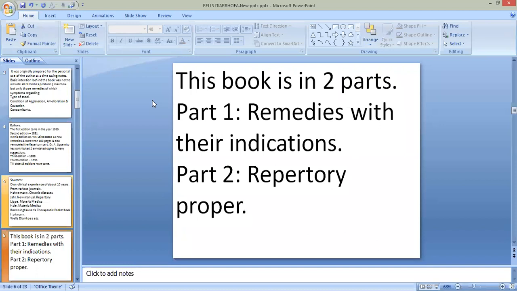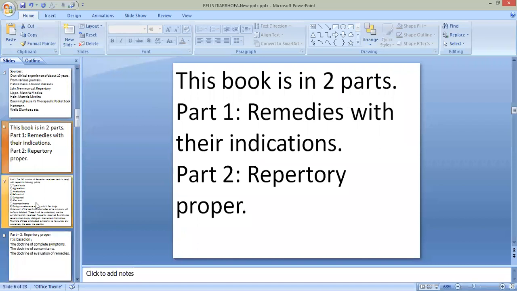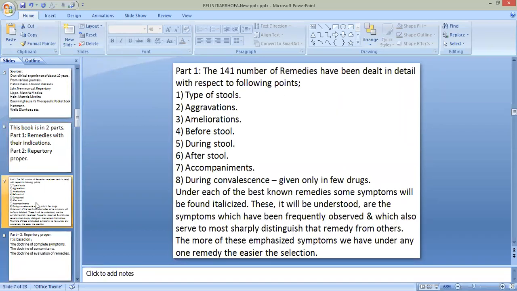Now we go towards the plan construction of this repertory. This repertory, this book, is divided into two parts. First, that is remedies with their indications, and the second part is repertory proper. So in the first part, 141 remedies have been dealt with in detail with respect to the following points.